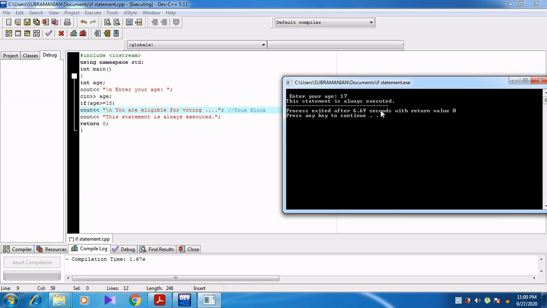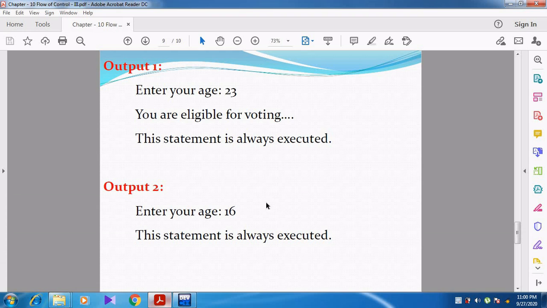Can you understand, students? Now you see the video. See here, enter your age. What happens? 23. Is the condition true or false? 23 is greater than or equal to 18. The condition is true. True means you are eligible for voting. This statement is always executed. So this is output 1. See the other output. Enter your age. What is the age they have given? 16. Is 16 greater than or equal to 18? True or false? The condition becomes false. False means the true block is skipped. So this statement is always executed.